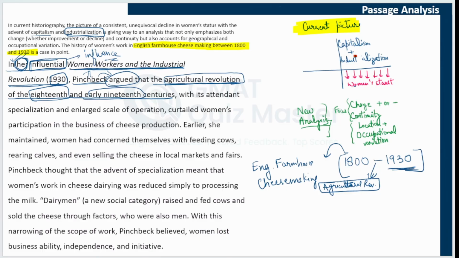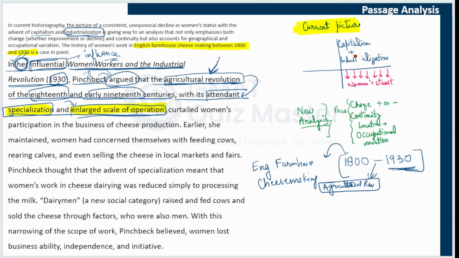Okay, so let's understand what this agricultural revolution has to do with its attendant specialization and enlarged scale of operation. The agricultural revolution had these two characteristics. Attendant specialization means that whoever was a part of this agricultural revolution had some kind of specialization, like one specific skill in which they are specialist. And enlarged scale of operation means that they were no longer confined to small scale operation. The agricultural revolution was focusing on increased scale of operation. So these are the two characteristics of this agricultural revolution.